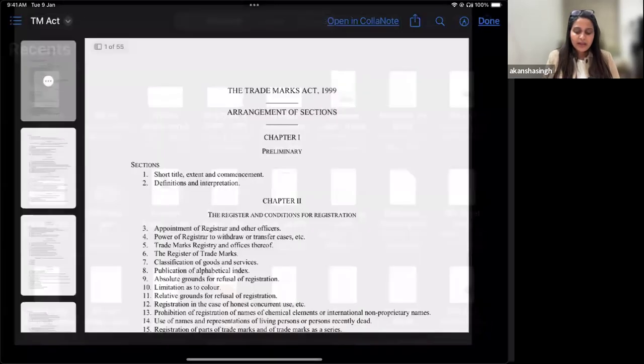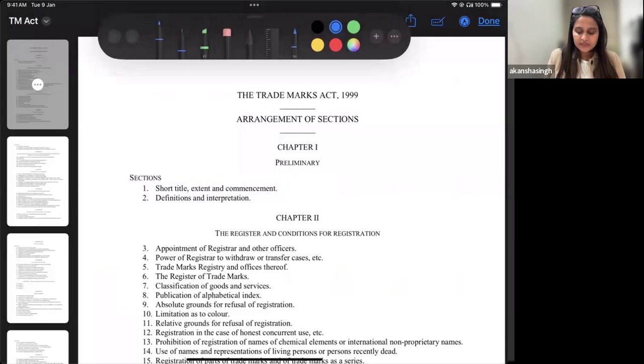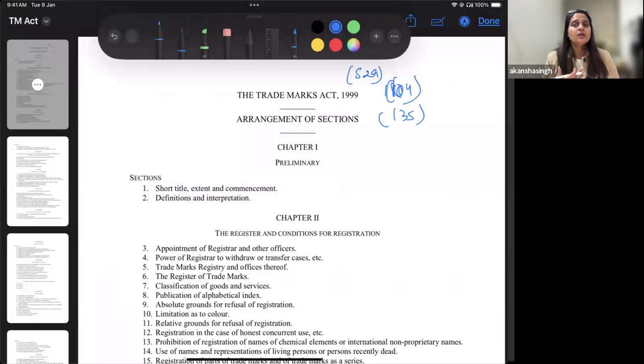So we have our Trademark Act here, and there are certain sections that we'll be referring to. For example, we'll be talking about section 29, which talks about the direct infringement of the trademark that so exists. Then we'll talk about section 104. We'll talk about section 135. These are certain provisions that relate to our topic.